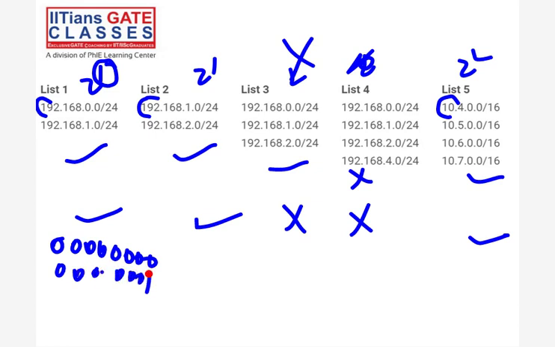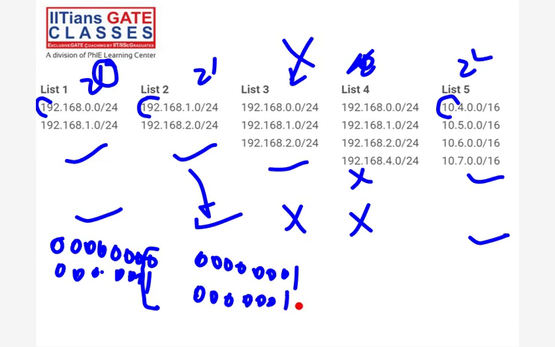Now let's see example 2 also. 1 and 2 are given. And then list 5: here 4, 5, 6, and the lowest is 4.